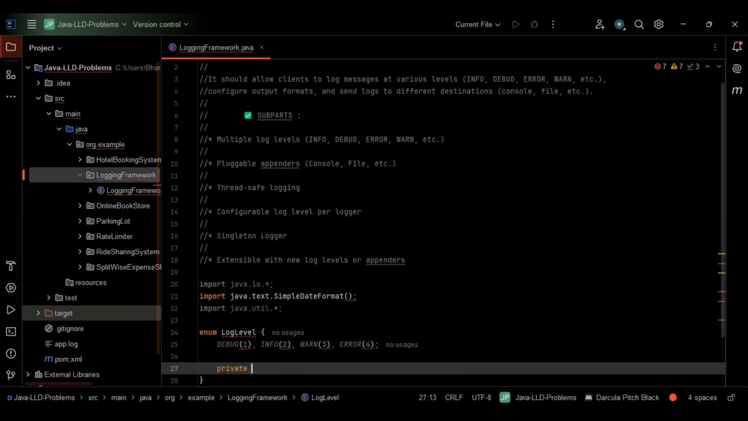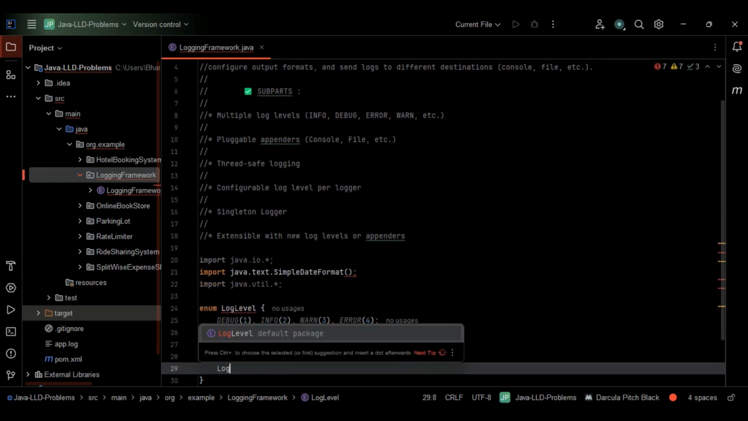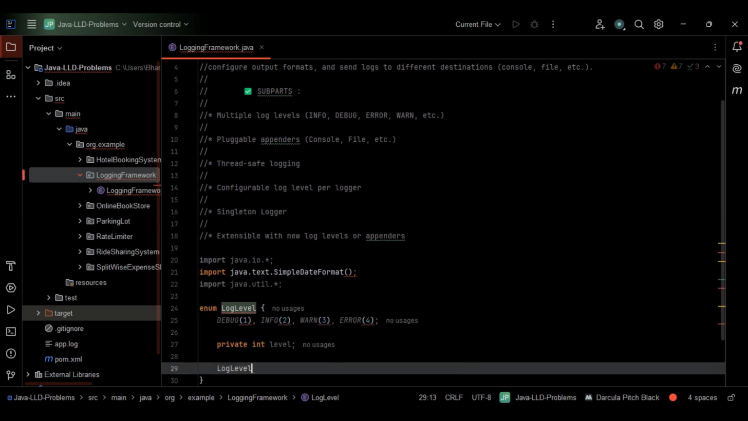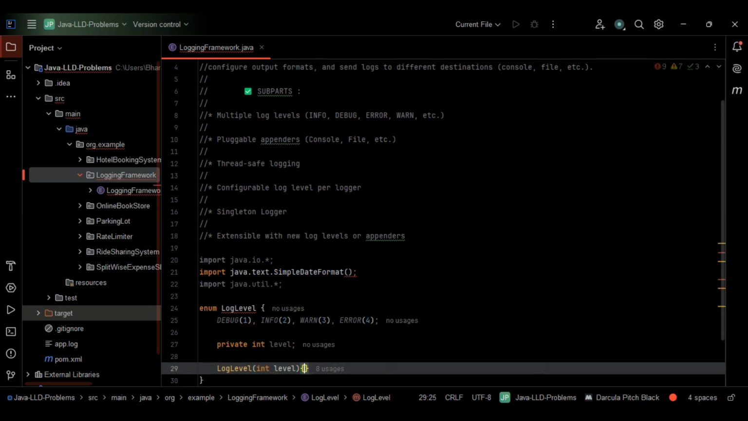So I'll just go with private int level. So here let me give level in this case. This is fine. So the next step here is the log level of this one. I'll just go with int level. Let me pass level here.